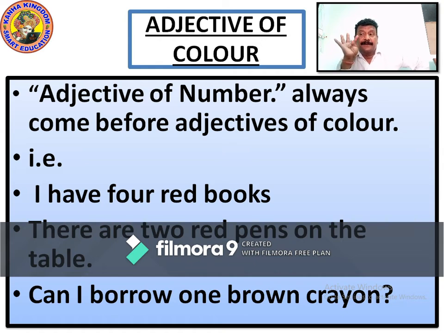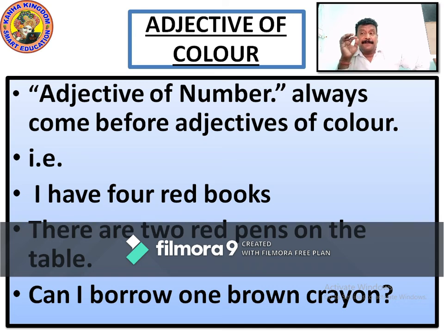There are 2 red pens on the table. When we say there are 2 red pens on the table, see pens here. Pens is the noun. Before that, what has come? Red. But the adjective of number has come before both. So adjective of color comes after adjective of numbers. Always adjective of number comes before adjective of colors.